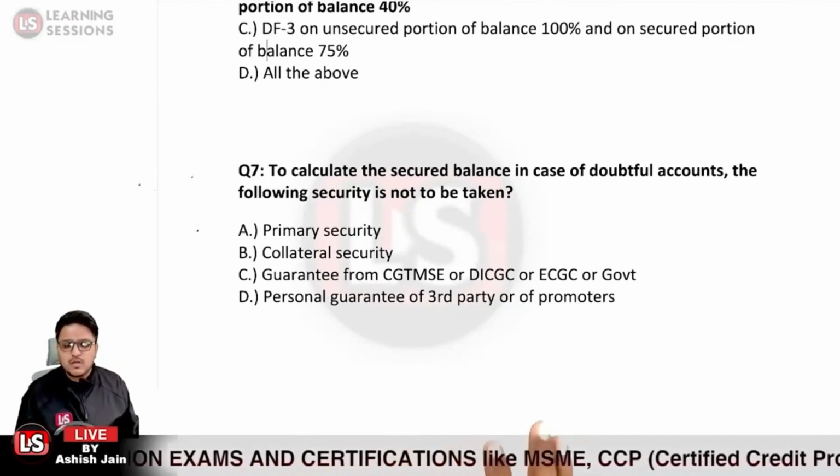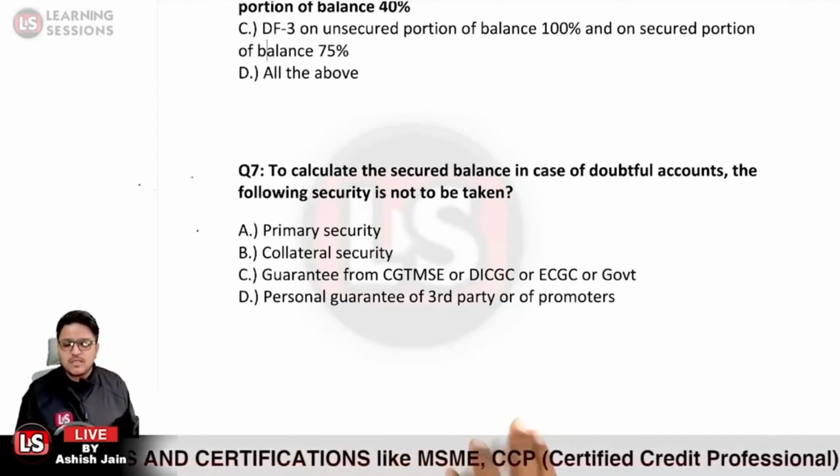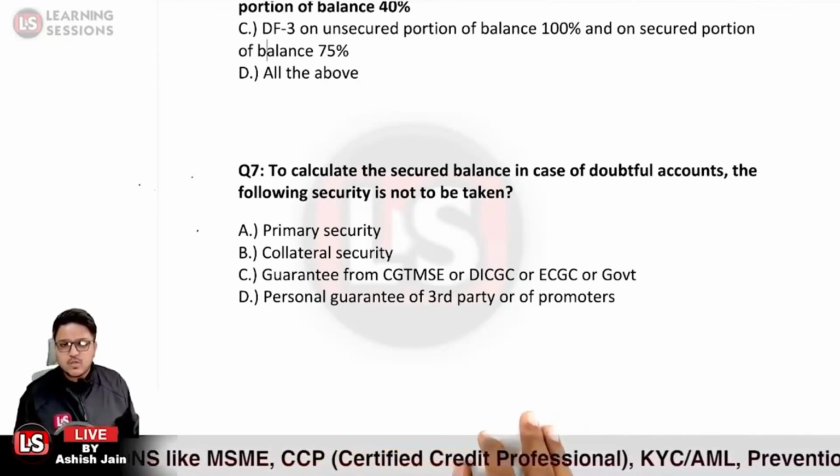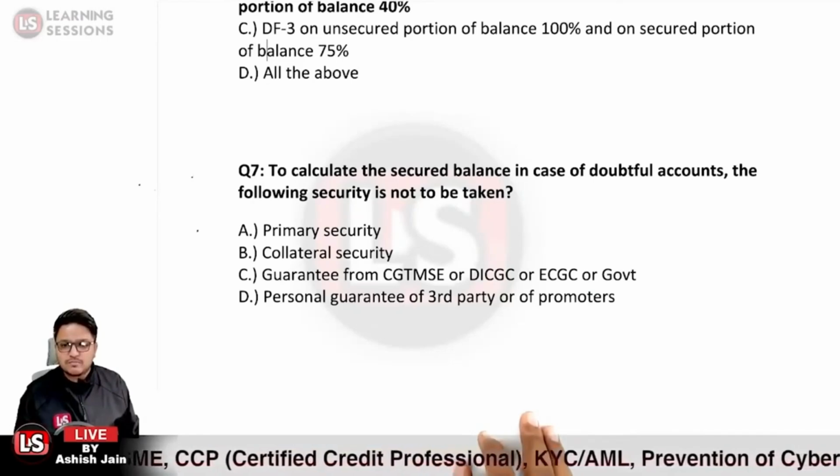Which of the following is not to be considered? Question number 7. So which one of the following is the right answer?